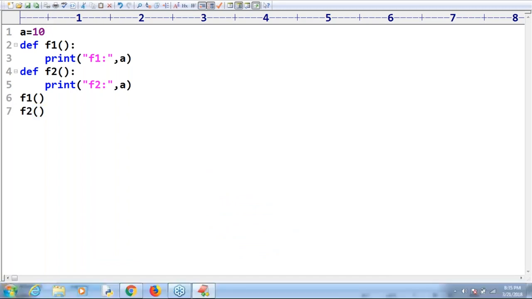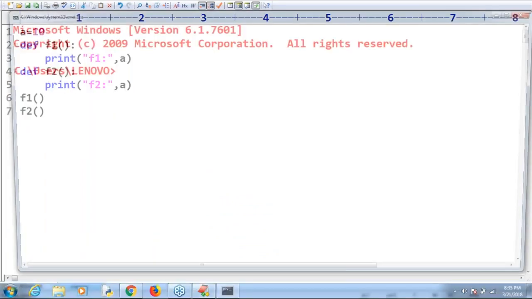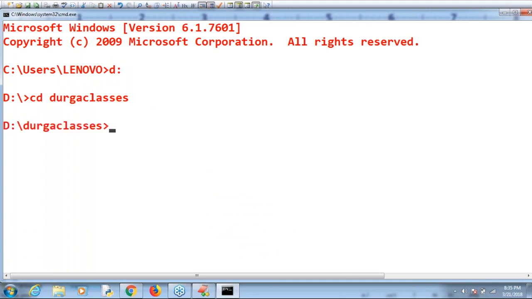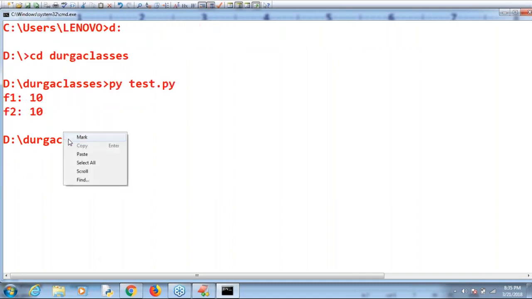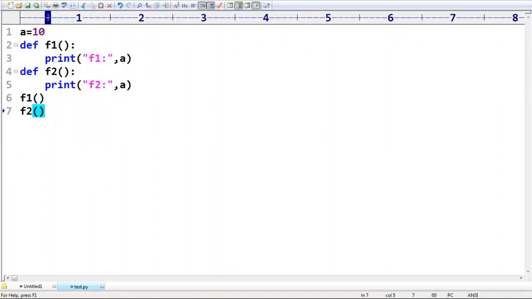Now have a look once. Here I run py test.py. The output of f1 is 10, and f2 is nothing but 10. I hope everyone can understand. Is any explanation required? Take very special care and concentrate more on this.